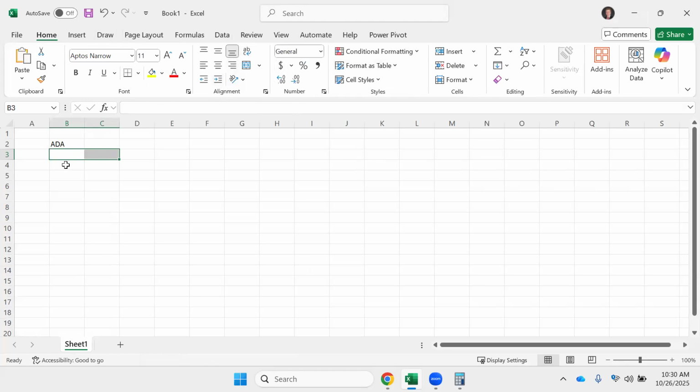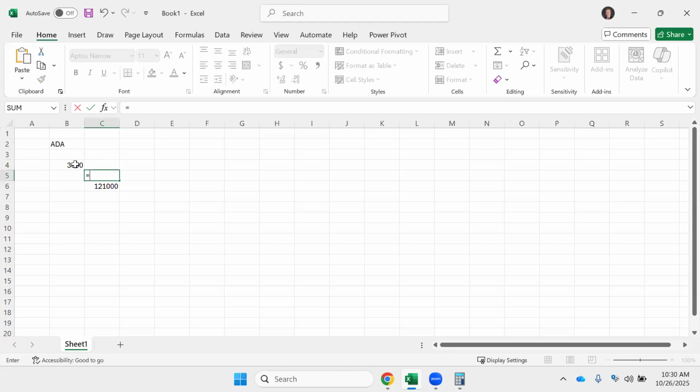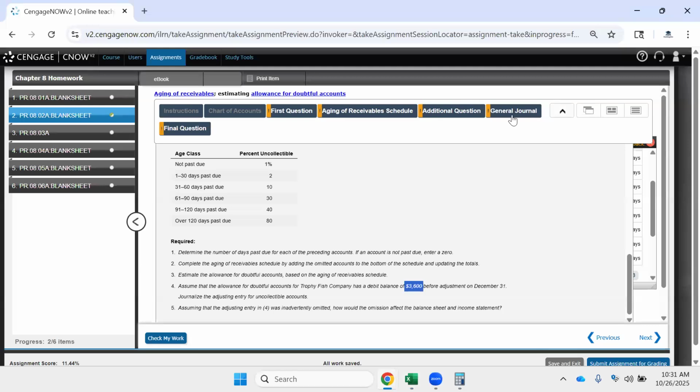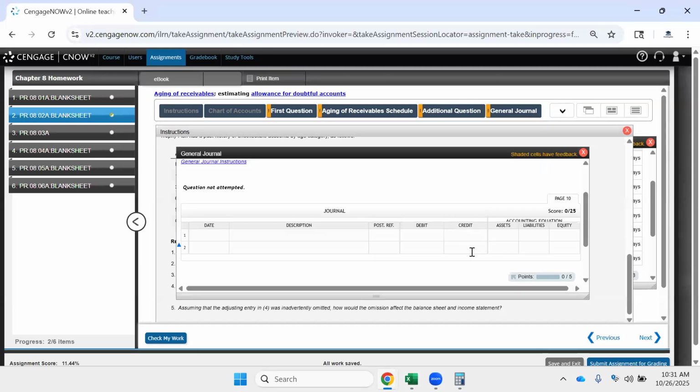So if our initial balance was $3,600 and a debit, and we want our balance to have a credit balance of 121,000, then we need to credit allowance for doubtful accounts by the 3,600 plus the 121,000 in order for it to come out to the right amount, right? So 124,600 is the amount that we need to credit the allowance for doubtful accounts and debit bad debt expense in our adjusting entry.